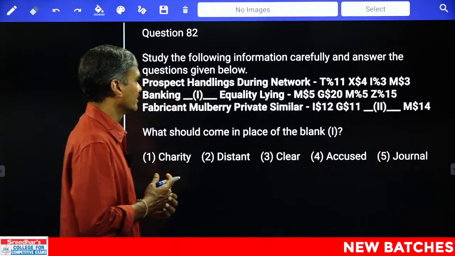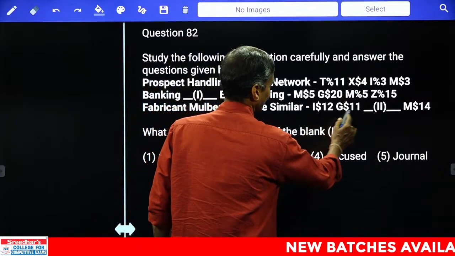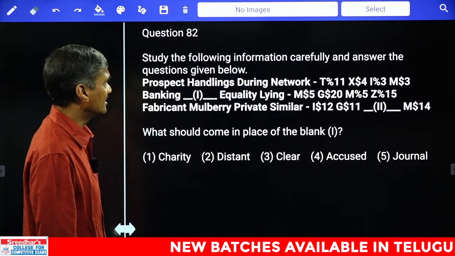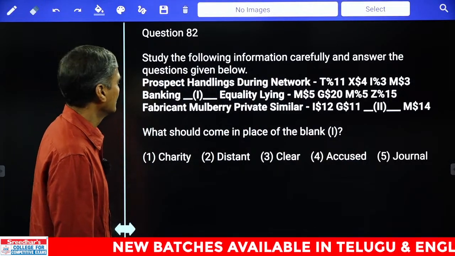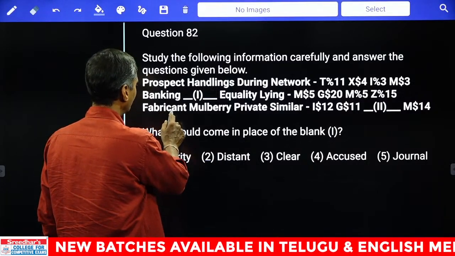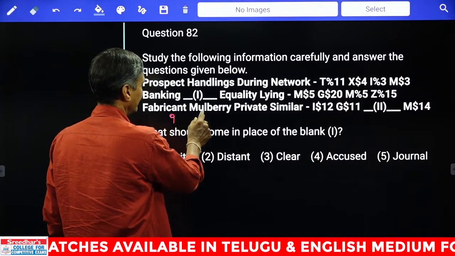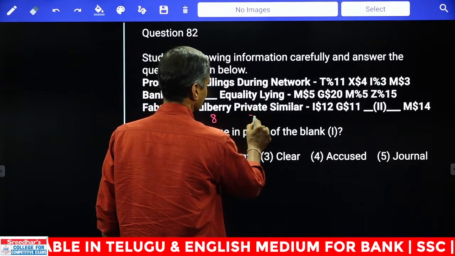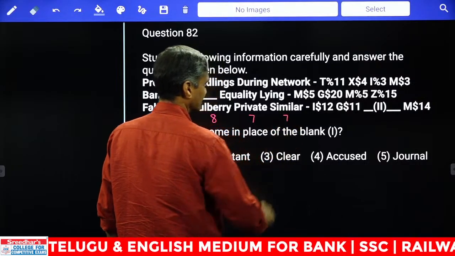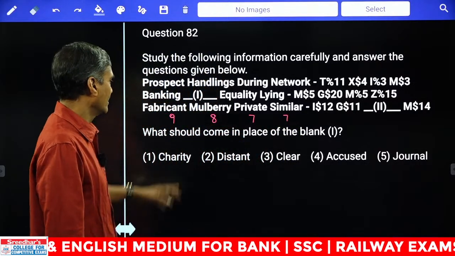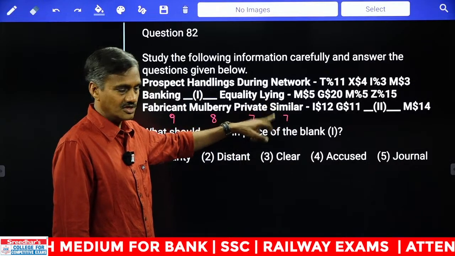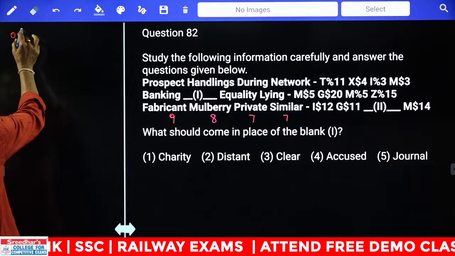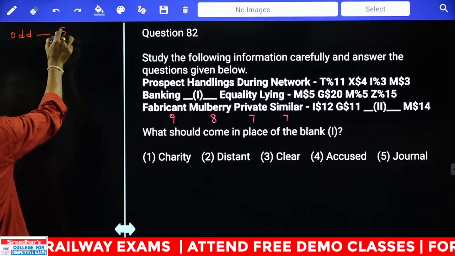Odd or even. Now if you observe the last one here, dollar is there. There are $3 present in this one, isn't it? Hence, tell me how many letters are there in fabricant? There are 9 letters. And Mulberry, there are 8 letters. And private, how many letters do we have? 7 letters. Similar, again 7 letters. What can we infer from this? If the number of letters in a word is odd, then it is represented with what? Dollar. If the number of letters in the word is odd, then it is represented with $.